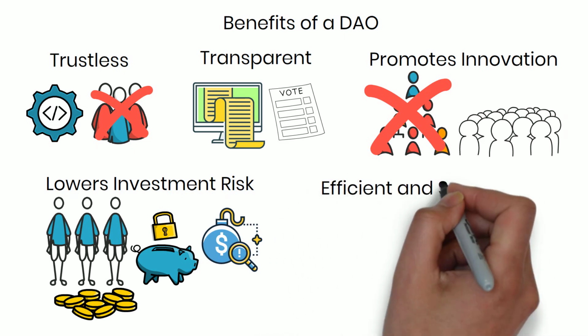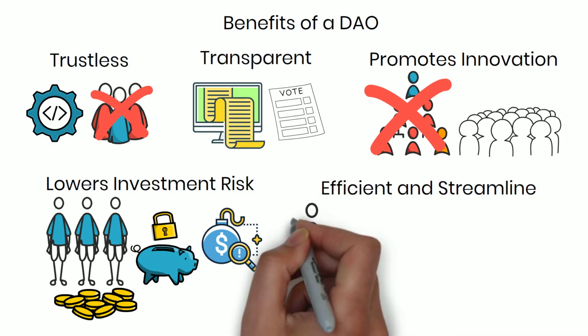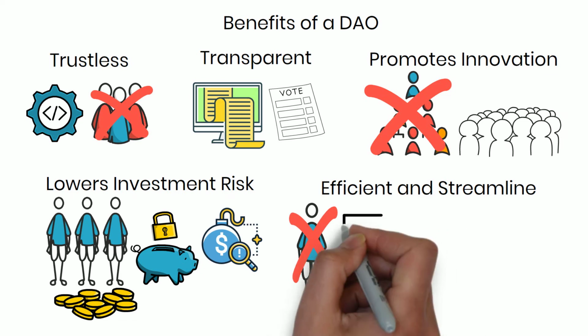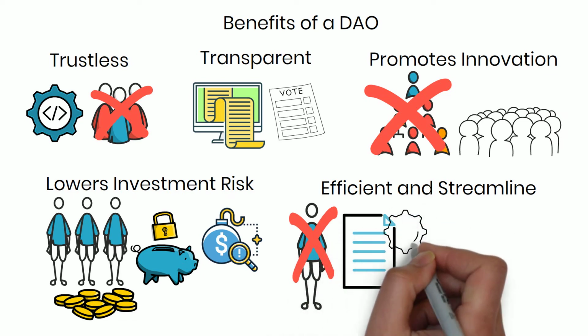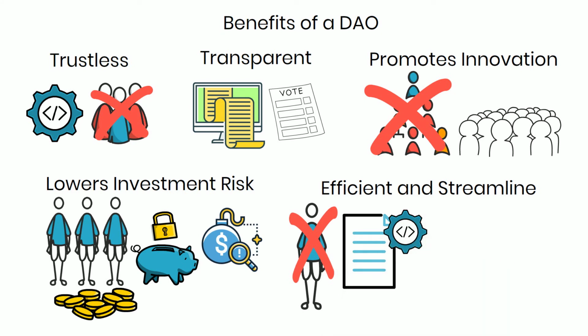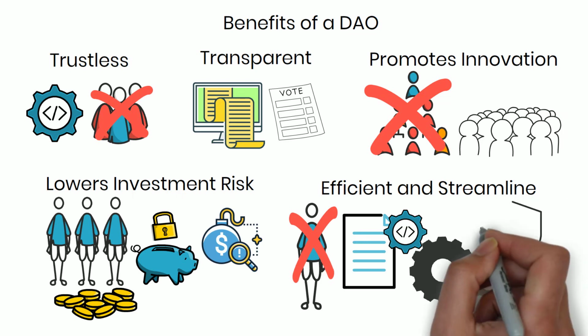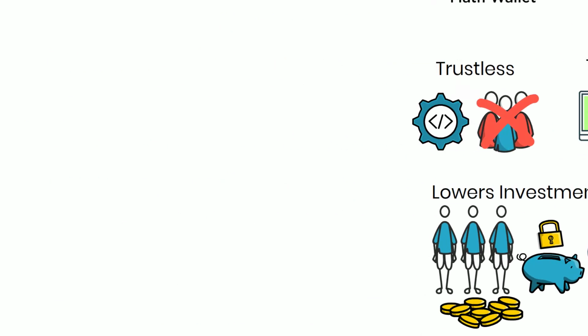Finally, efficient and streamlined, since there is no human involvement during the execution process. Smart contracts execute operations using predefined code and conditions to automatically carry out an action. Costs and security risks that come when relying on a third party are reduced.